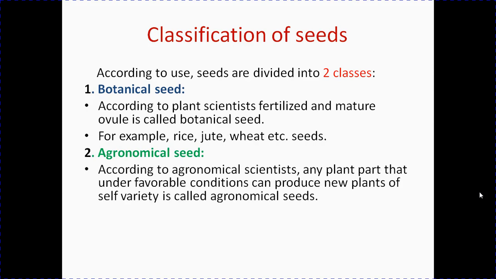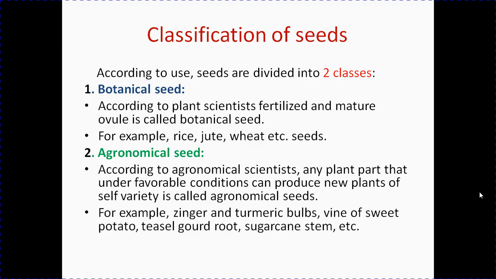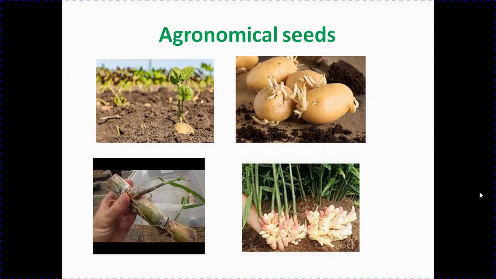According to agronomical scientists, any plant part that under favorable conditions can produce new plants of its own variety is called agronomical seeds. For example, ginger and turmeric bulbs, vine of sweet potato, teasel gourd root, sugarcane stem, etc. Look at these pictures. These pictures show you some agronomical seeds.